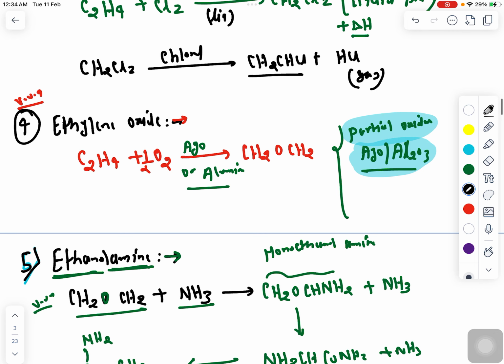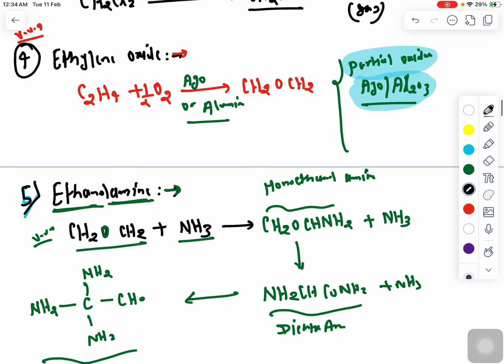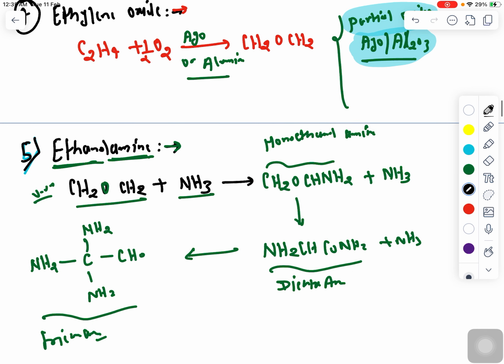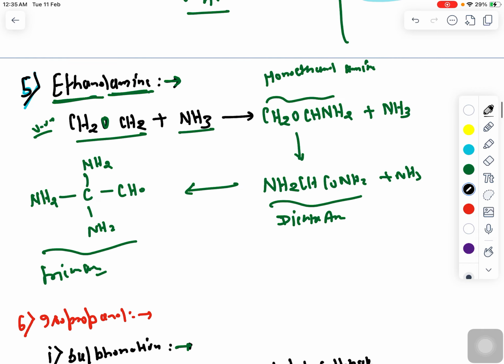Now ethylene oxide, this is a very important compound for the GATE examination. Ethylene oxide forms by partial oxidation of ethylene plus half O2 in the presence of silver oxide or alumina, and it will form CH2OCH2. Ethanolamine forms by reacting ammonia with ethylene oxide, and it will form monoethanolamine, diethanolamine, and triethanolamine subsequently in this particular reaction.